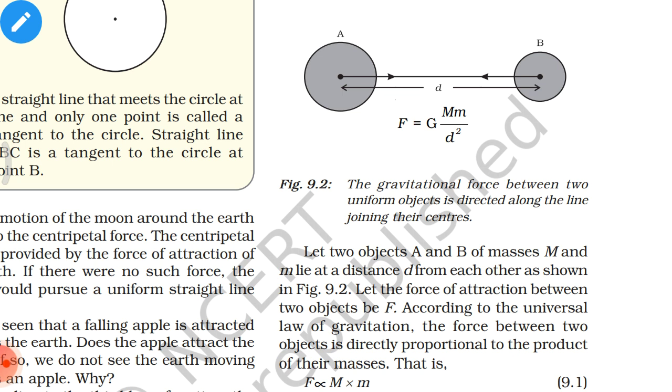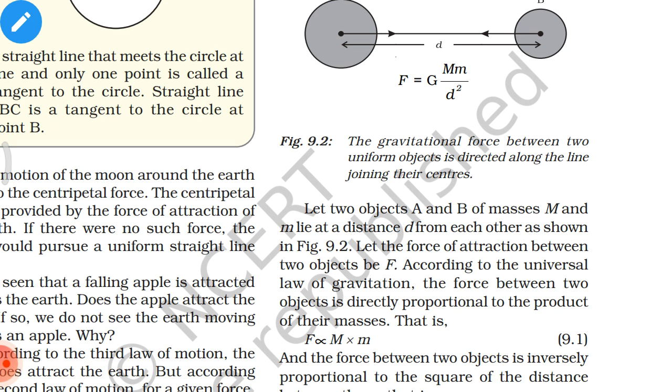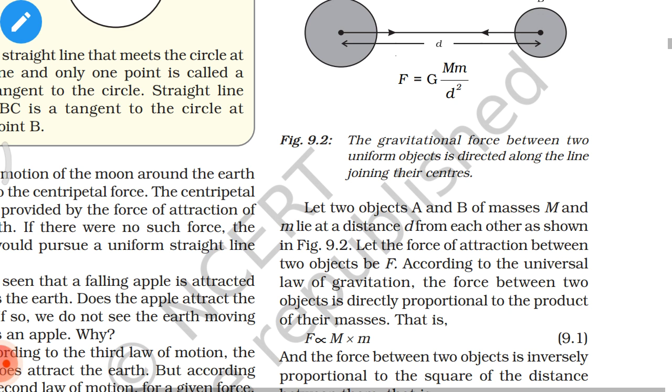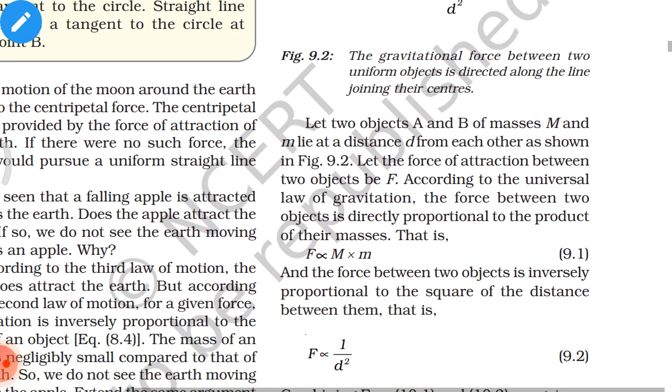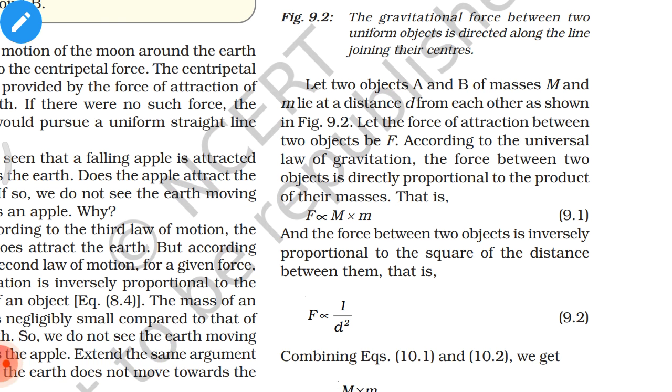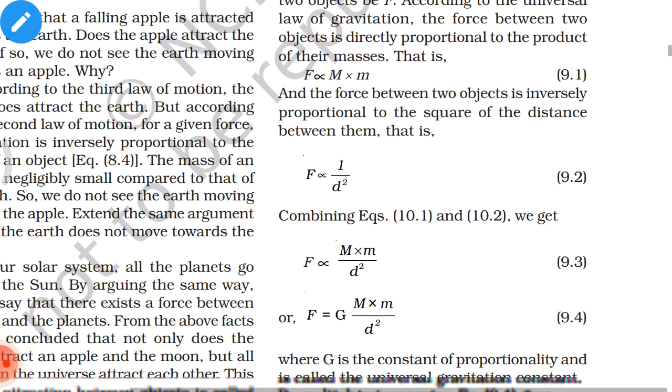According to the universal law of gravitation, the force between two objects is directly proportional to the product of their masses. That is, F is directly proportional to capital M into small m. And the force between two objects is inversely proportional to the square of the distance between them. That is, F is directly proportional to 1 by small d square.